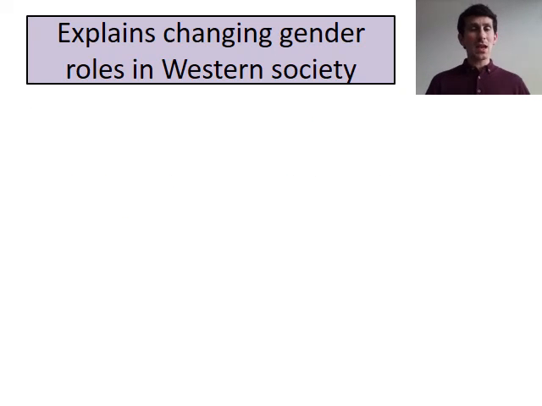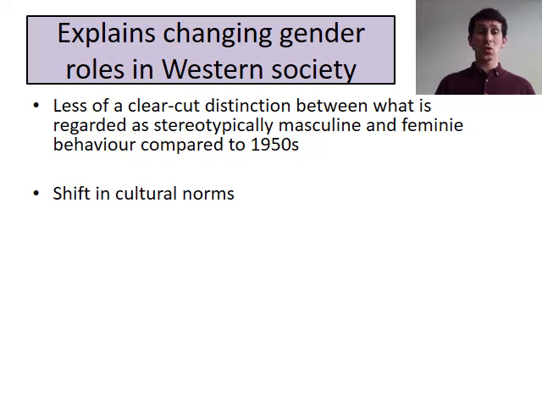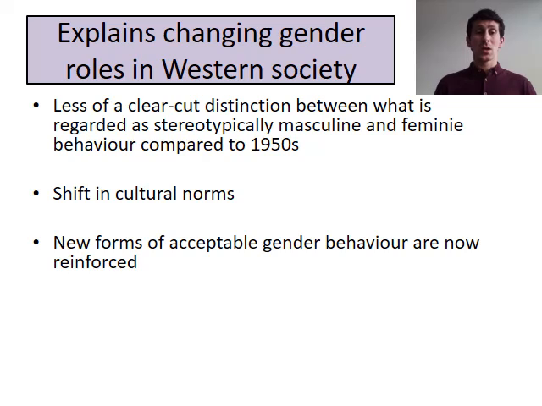However, this theory does have one major strength. It can explain the changing gender roles in Western society. Back in the 1950s, it was very clear cut. This is what men do, this is what women do. But nowadays, it's far less clear cut about what is stereotypically masculine, what's stereotypically feminine. And the social learning theory can probably explain this shift in norms about what we expect men and women to do.